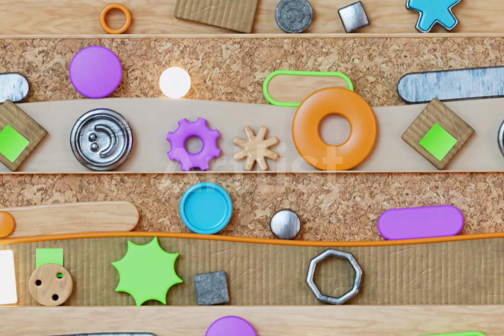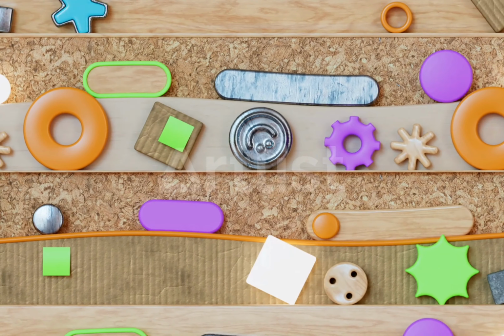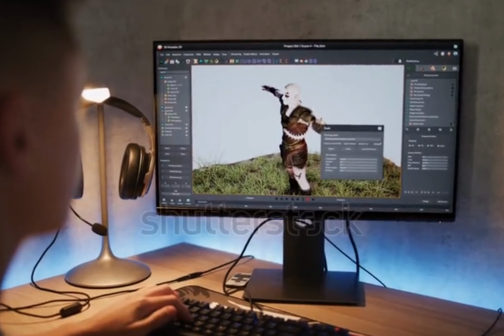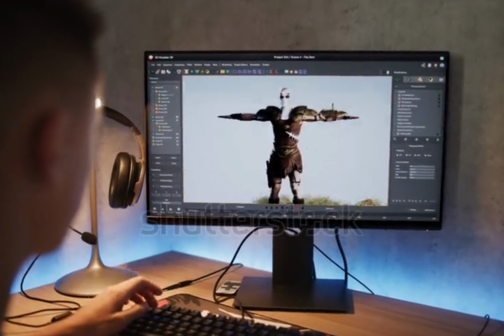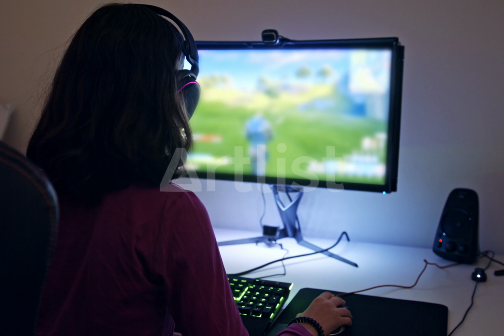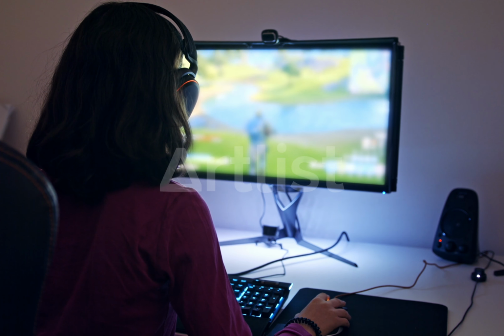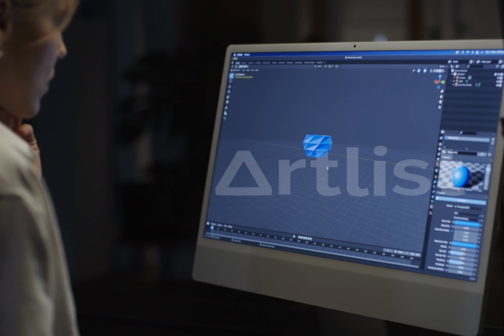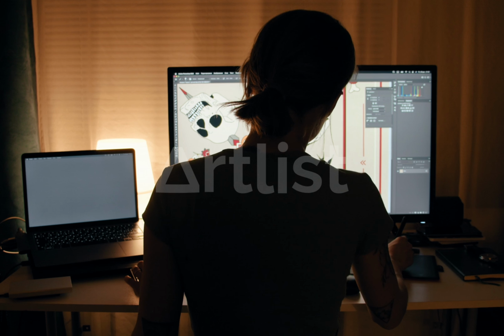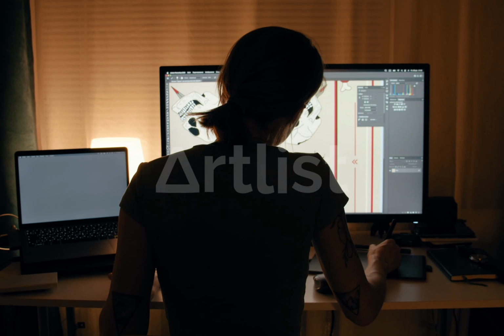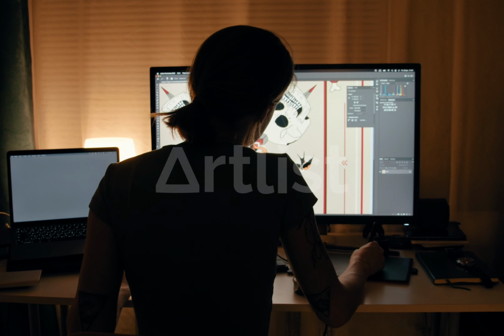Why 2025 is the best time to start game development. 1. Accessible tools and resources. Game engines like Unity, Unreal Engine, and Godot have free versions with extensive learning resources and open source tools like Blender for 3D modeling and GIMP for 2D art make creating assets accessible for everyone.